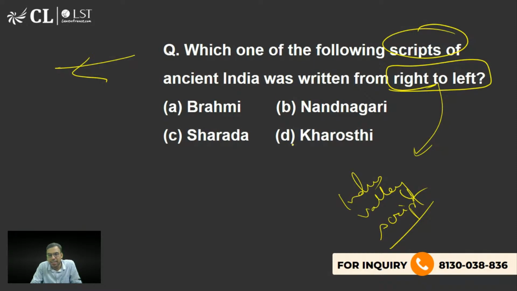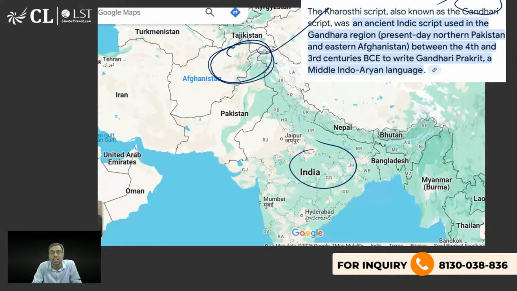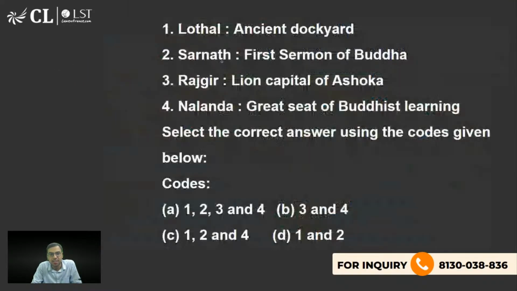What is right? The right answer is yes, Kharoshti script. I have told you many times. That was also written from right to left. Yes, Kushagra Saxena, you're right. D is the right answer to this question. The Kharoshti script is from the Gandhara region, in this region of India, the Gandhara region as it is called. In this region, this script was spoken or written. So D is the right answer.